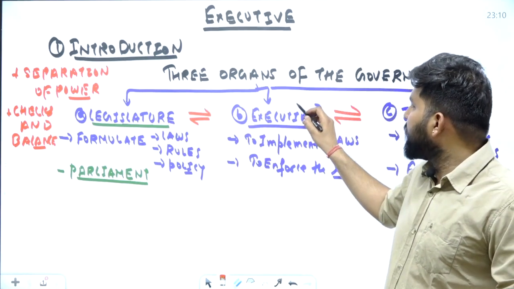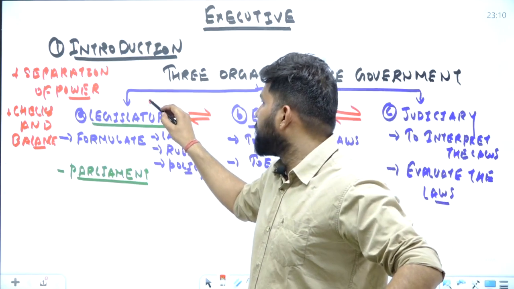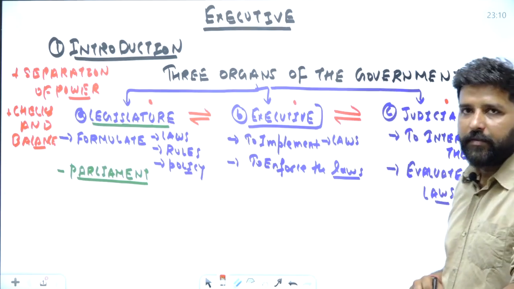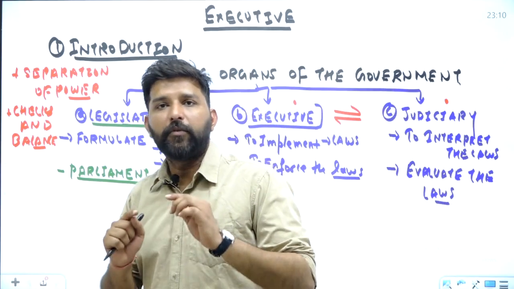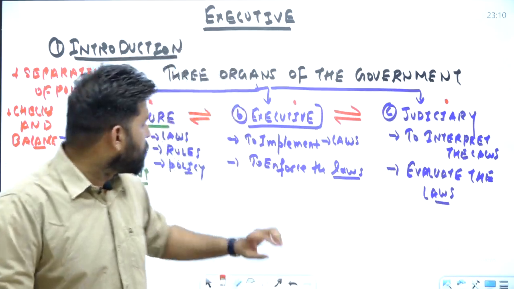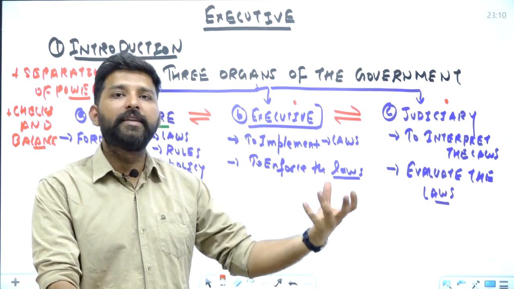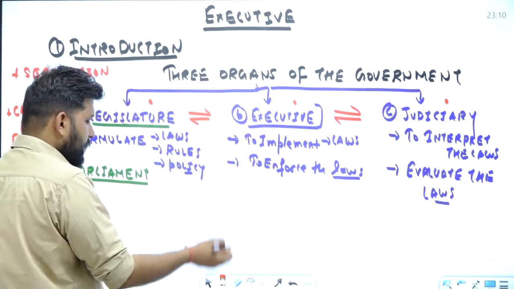Chapter 4 of NCERT class 11 deals with the executive. Chapter 5 deals with the legislature, and chapter 6 deals with the judiciary part of the Indian government. So this was the first point which is necessary to understand, what are the roles which are assigned to them. So the executive is assigned with the implementation of the law. Now we will understand the executive in detail in the next chapters. Now, the first point in the next class.